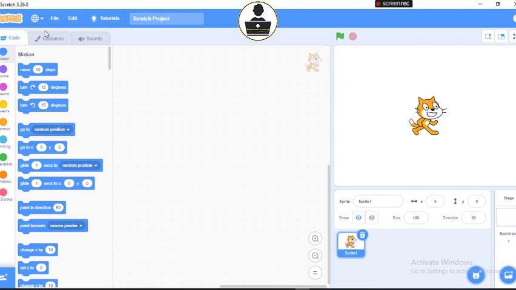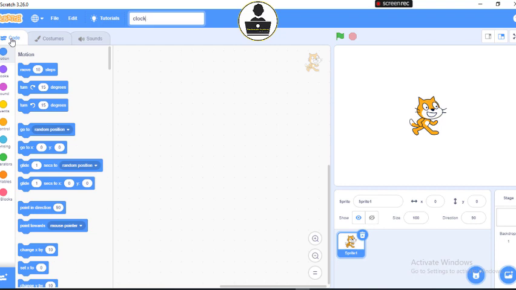Okay, so what we're going to do right now is simple. First of all, let's get to know our Scratch environment. So we have our Scratch project here. Here you name your Scratch. Since today we are going to be learning about coding a clock, I can just type here: clock. All right. So now look at this.